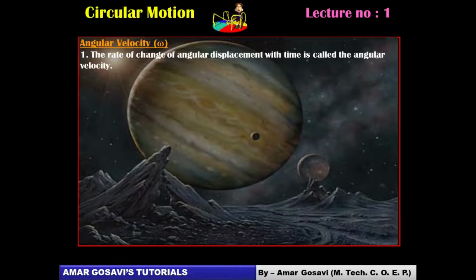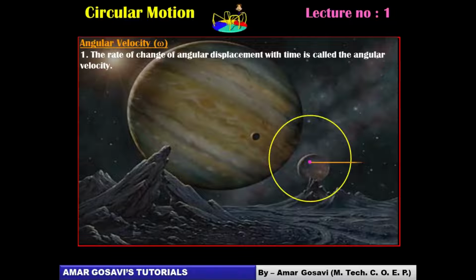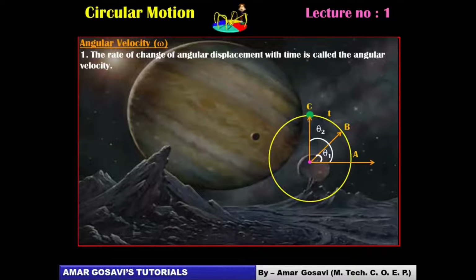We define the angular velocity as rate of change of angular displacement, or angular displacement per unit time. Again, we are talking about the same old diagram for circular motion. Say theta 1 for position B, and you can see it moves to theta 2. So angular displacement will be theta 2 with respect to the original point.